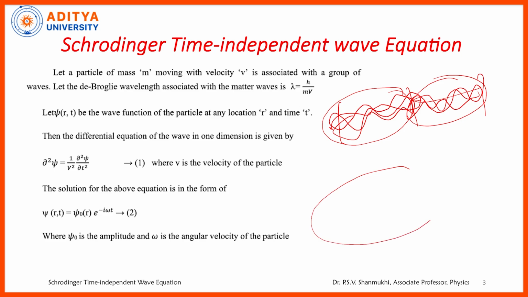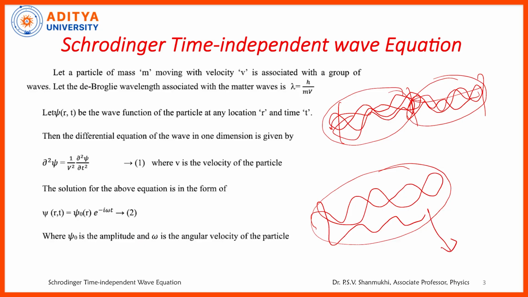Imagine this is a small region in which an electron is moving to and fro, a small region containing a group of complicated stationary waves. This small region is called a wave packet. In this wave packet, the electron can stay at any place.